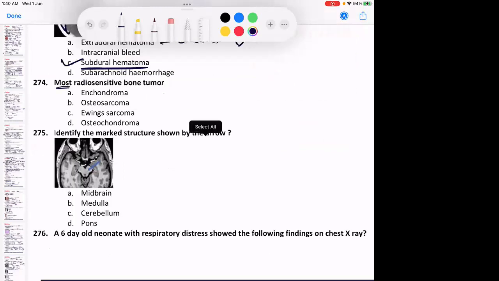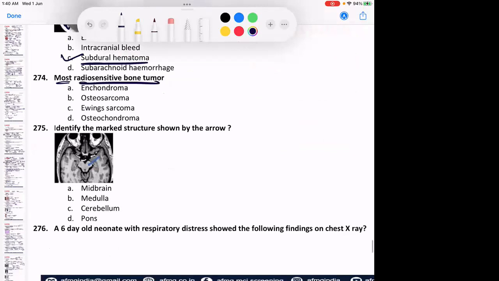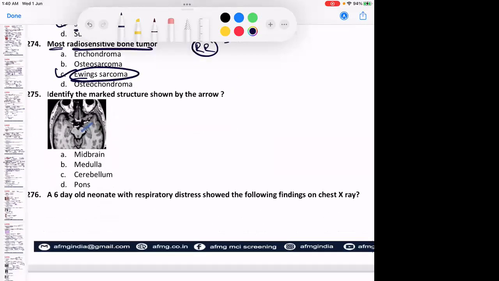Most radiosensitive bone tumor. Anybody? As I told you, usually bone tumors are radio resistant, but which is the most radio sensitive bone tumor out of all? Yes, very good. It is Ewing's sarcoma. Most of the bone tumors are radio resistant except Ewing's. Most of the ovarian tumors are radio resistant except dysgerminoma. Okay, these are the two statements.